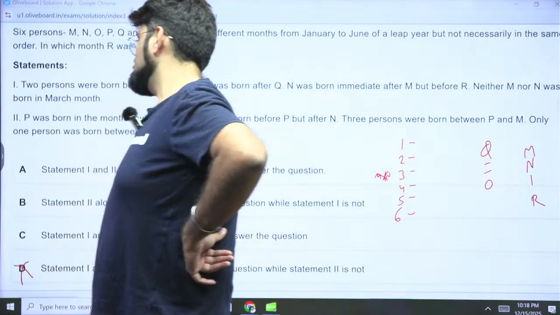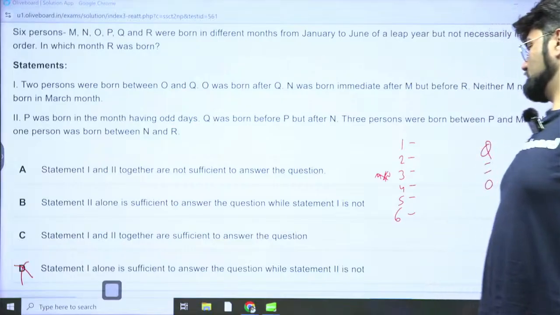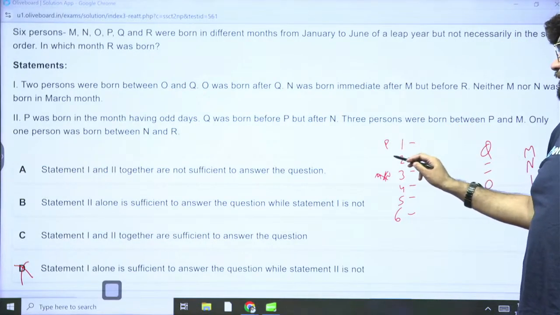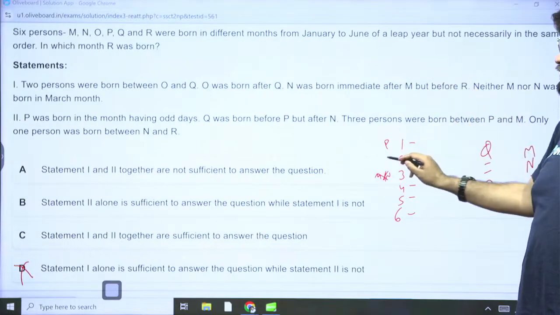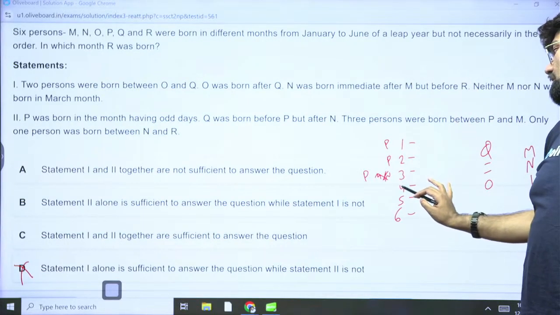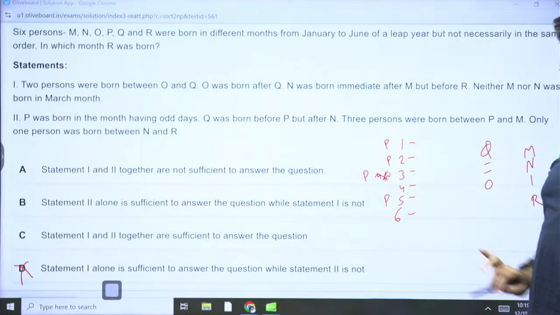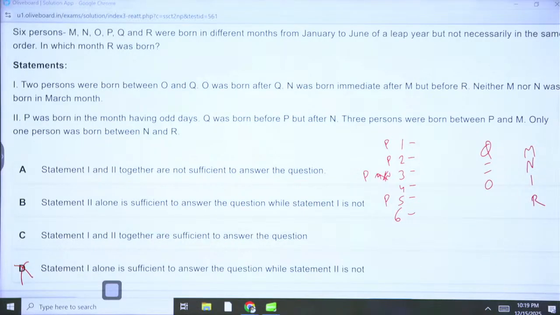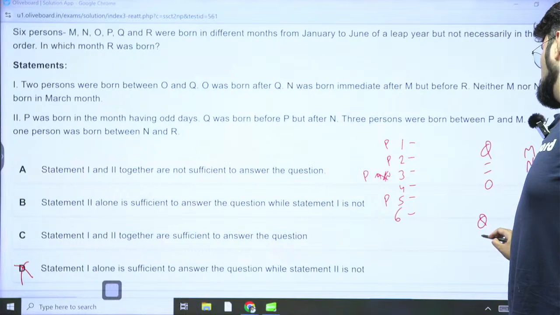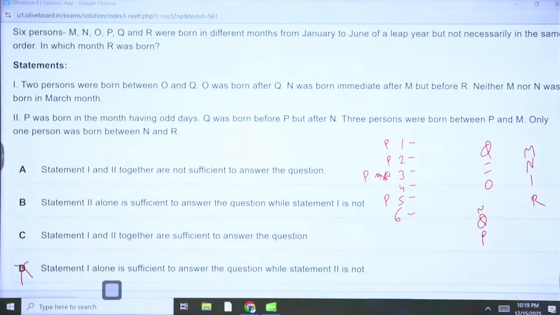Now 2 alone says that P was born in the month having odd days. So January is the month. February because it's a leap year, right? So February, March, not April, May, not June. So P has these possibilities. Forget about these now. Q was born before P but after N. Q was born before P but after N. Right?